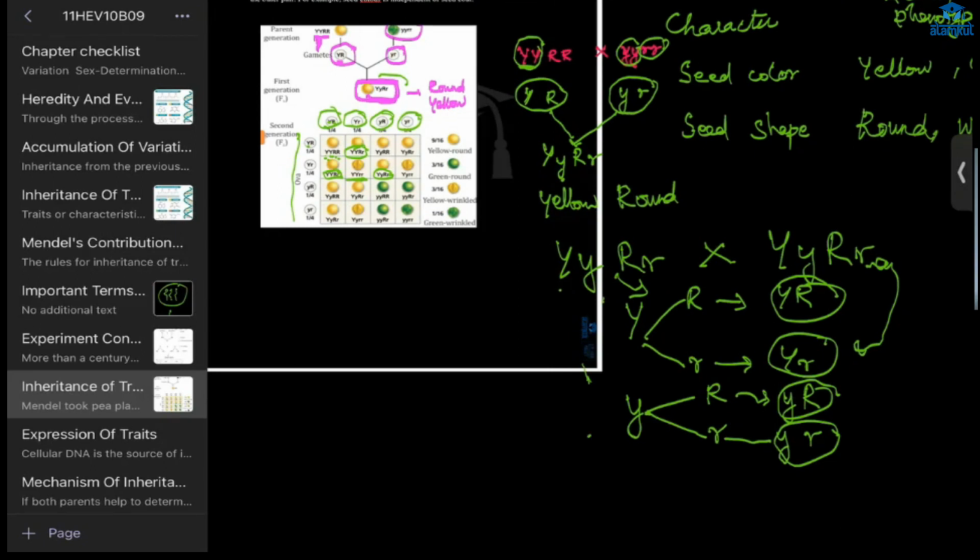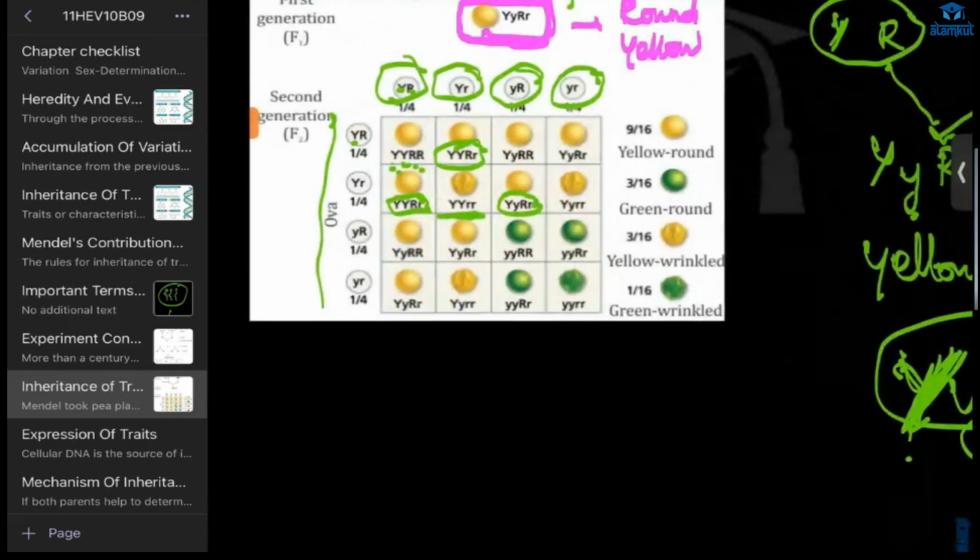Can you understand this? You take this. First, you take the first character, right? And then you do this with R, capital R and small r. You will get the gamete. Then for Y you have to take the combination, and after that you form the checkerboard and you will get all these answers.